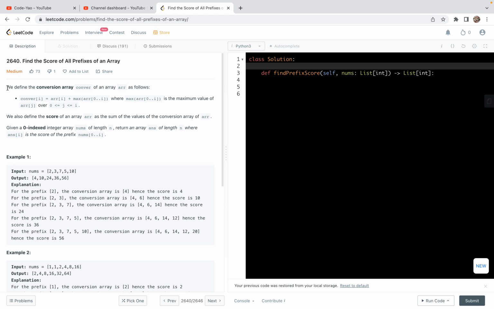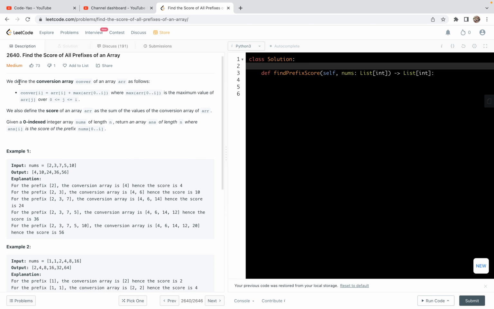Let's look at the problem statement. Here we define the conversion array, conver of an array nums, as follows. The ith element of the conversion array will be the sum of the current element of nums plus the maximum of the elements in the original array to the left of the current number, inclusive.